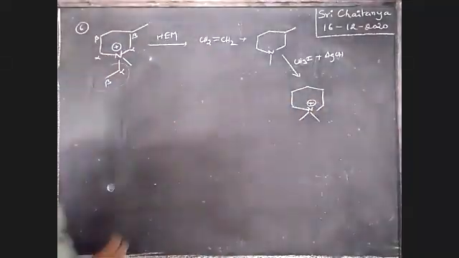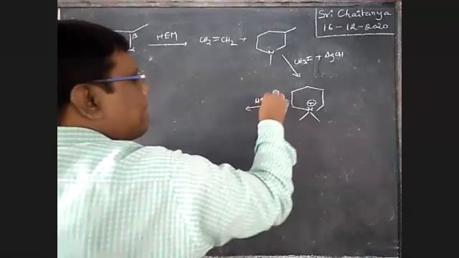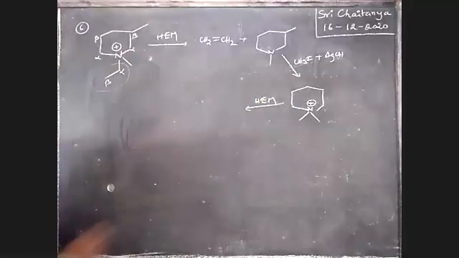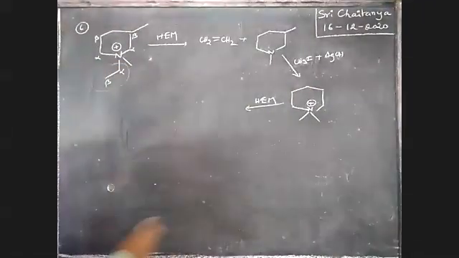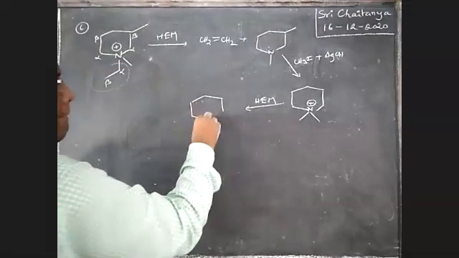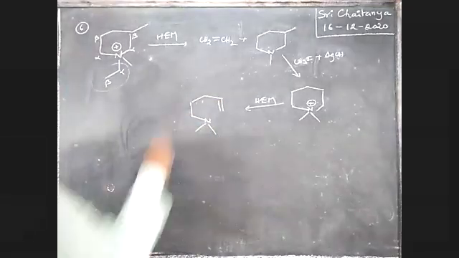This one gets a positive charge. Now once again Hofmann exhaustive methylation. Once again, this is going to break. Here a pi bond is formed. It is the product.